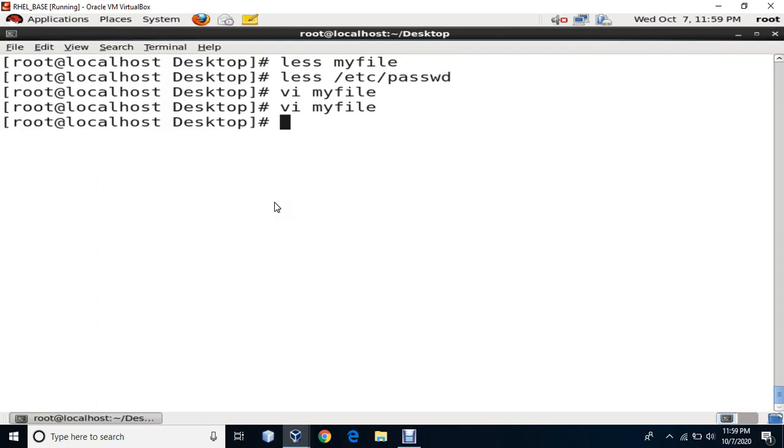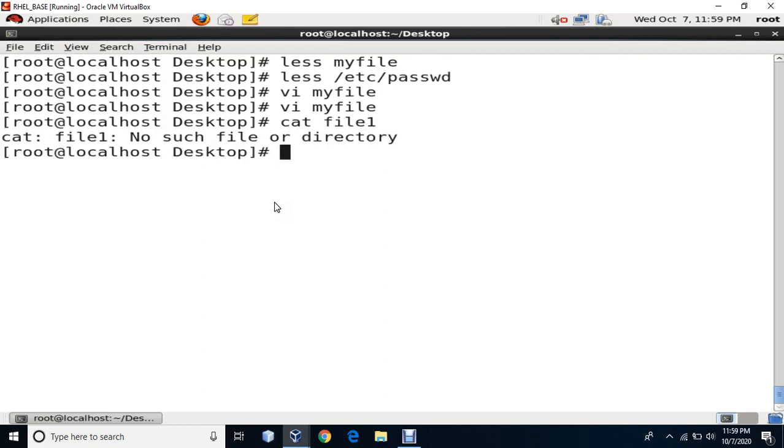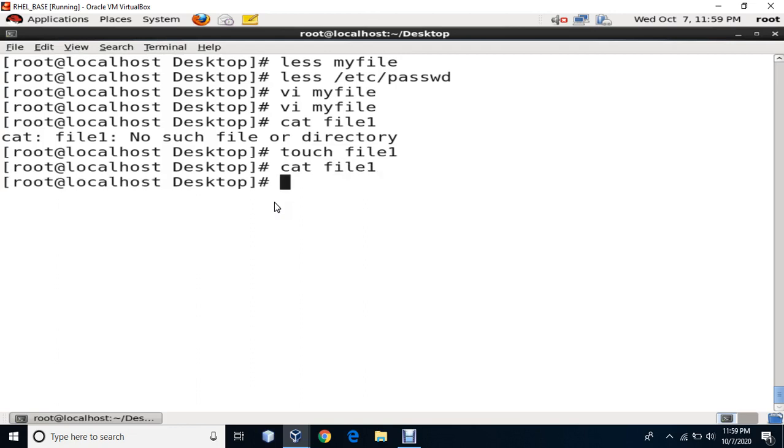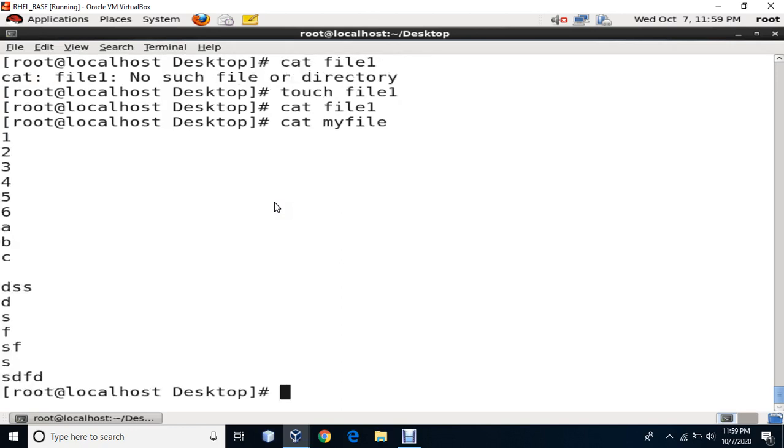So now first I am going to show you file 1. File 1 was there, did we delete it? Okay, so let us create a file. I will say touch file 1. Okay, I will say cat file 1. File 1 is empty. I will say cat my file. My file is having certain data.